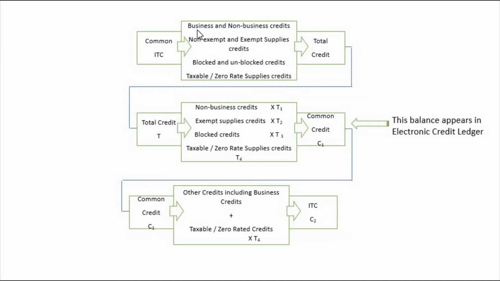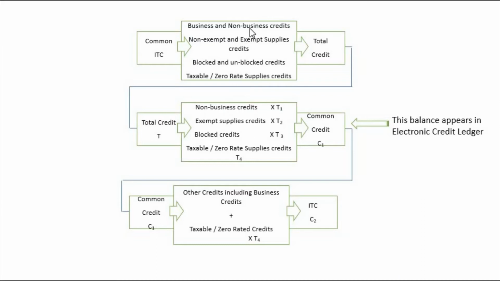It includes credits used for making non-exempt supplies. It also includes credits which are not blocked, and it also has this taxable and zero rate supplies credits. Common credit has these many things because we are only blocking non-business.